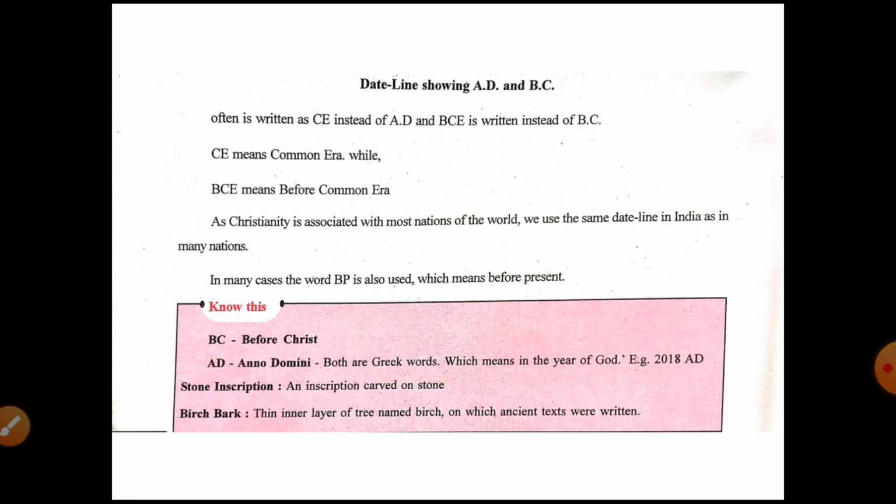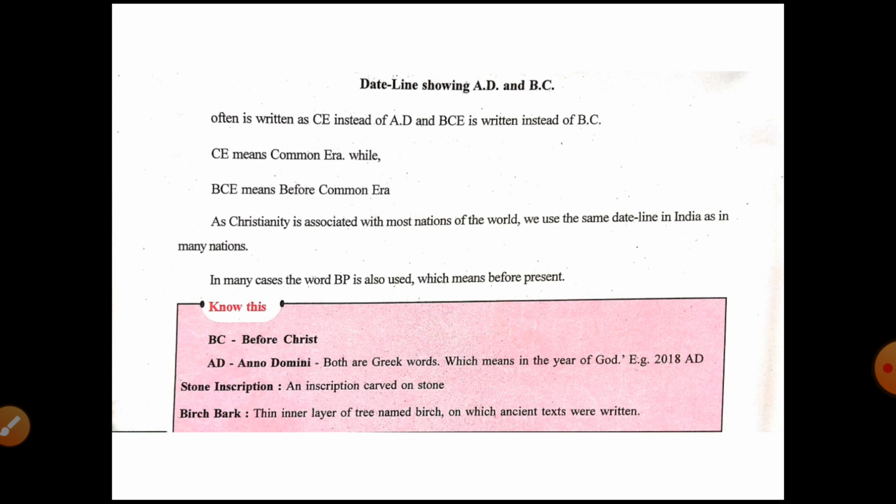As Christianity is associated with most nations of the world, we use the same timeline in India as in many nations. Throughout the world we can see Christianity, so the main point of this timeline is the birth of Jesus Christ, which is the reference point. In many cases the term BP is also used, which means before present.